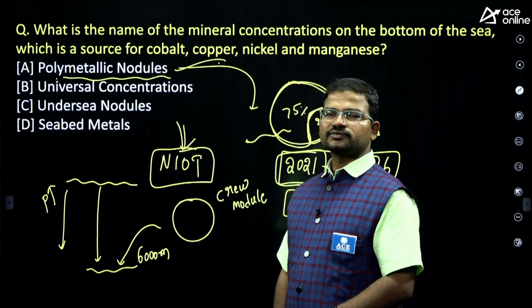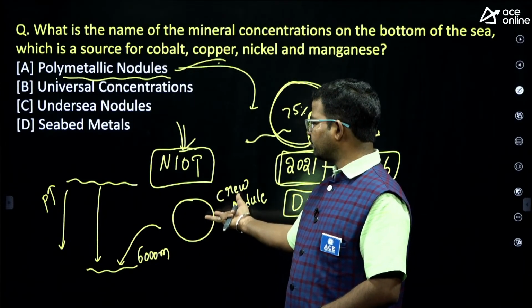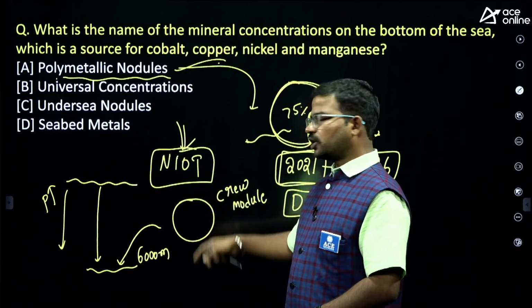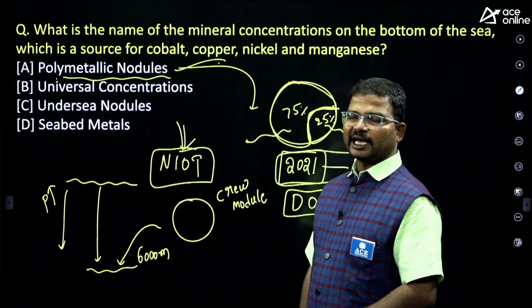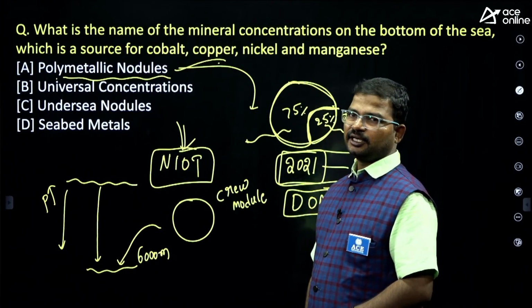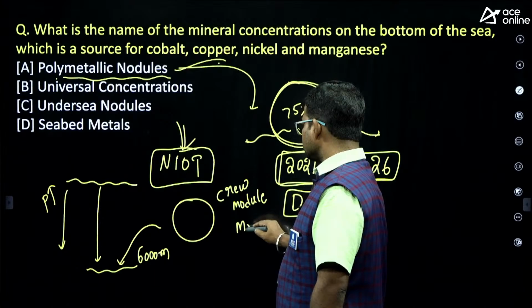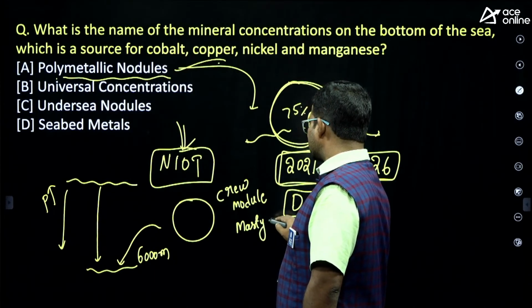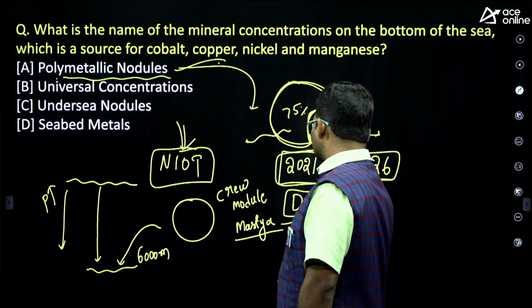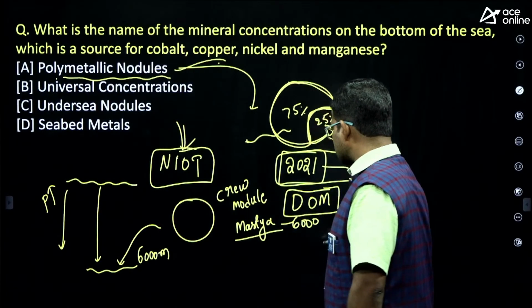For that purpose, we have designed a crew module. The name of the crew module is Matsya 6000.